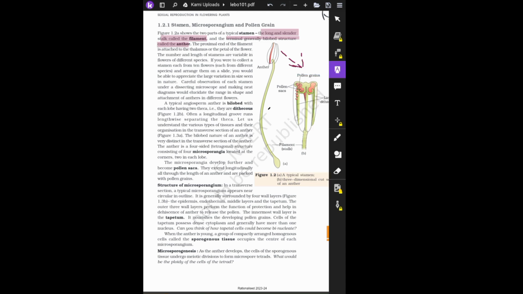It is written here that the typical angiosperm anther is bilobed, with each lobe having two theca, and they are called dithecous. Often a longitudinal groove runs lengthwise, separating the theca. We will understand this with the help of the diagram.